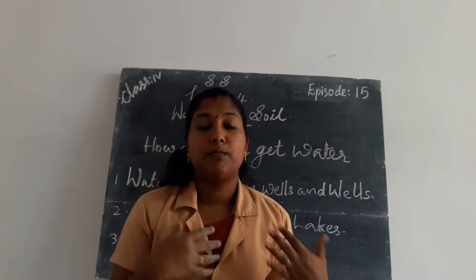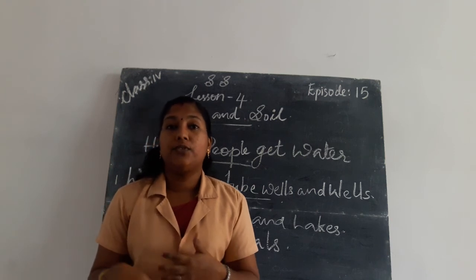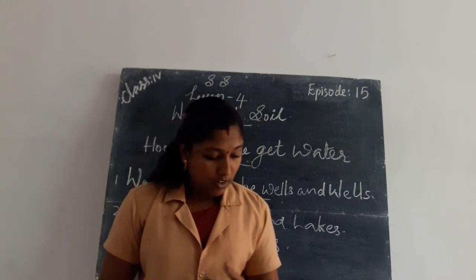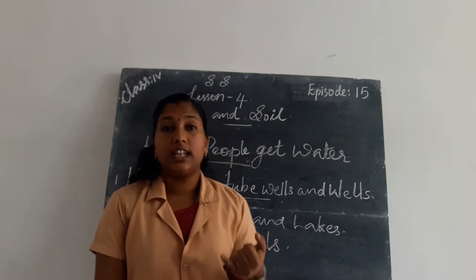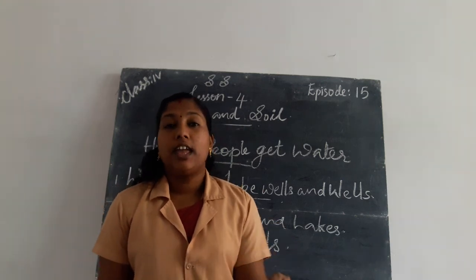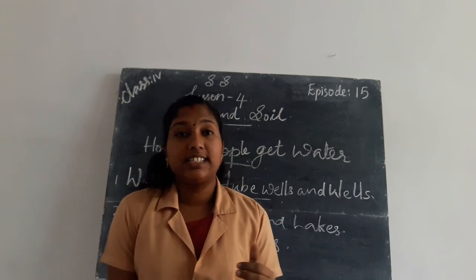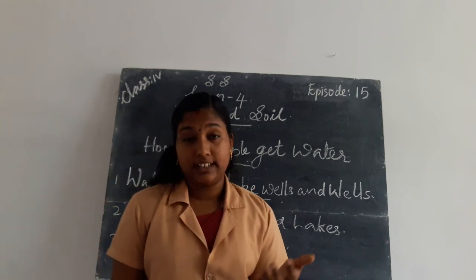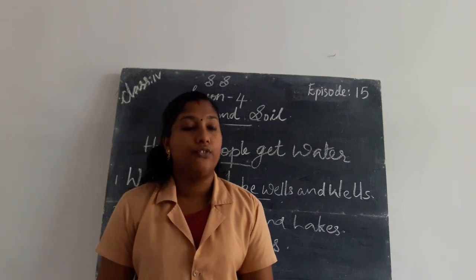Farmers make hand pumps and tube wells for getting underground water for irrigation or cultivation. People also make tanks, ponds and lakes. During the monsoon season they fill them with collected rainwater and use it for drinking and other domestic purposes during the time of scarcity of water.